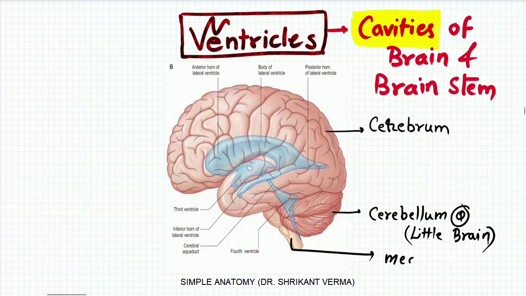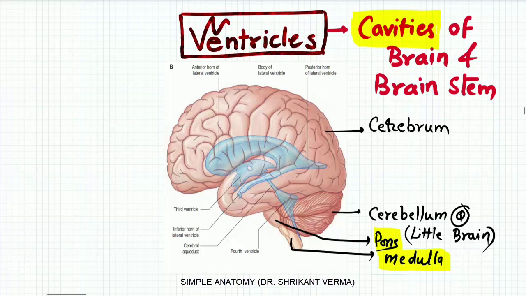Now see the lower part, the stem part. This is the medulla, while the upper part situated over the medulla is the pons. So these are the parts of the brainstem, the medulla and the pons. The brainstem is partly hidden by the cerebrum.